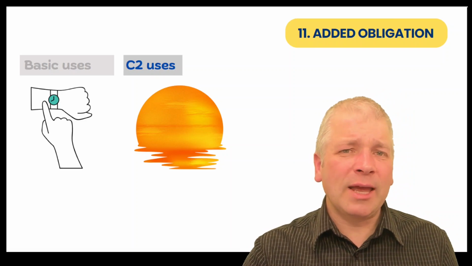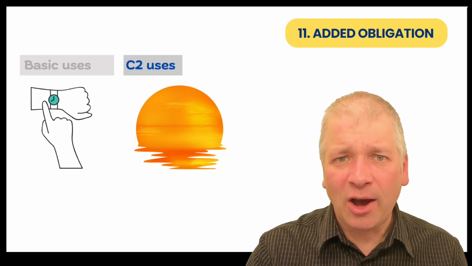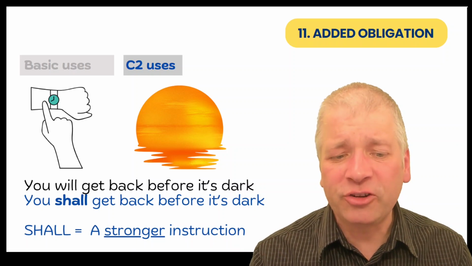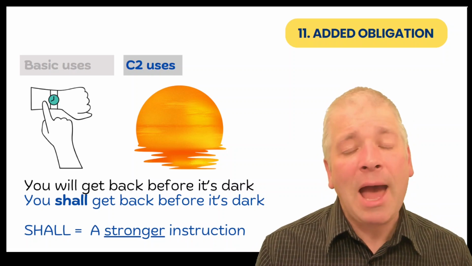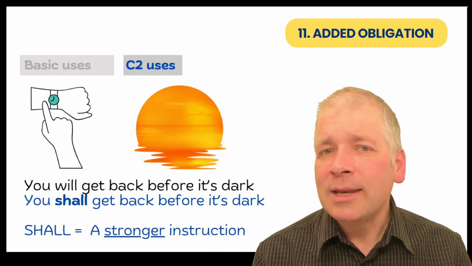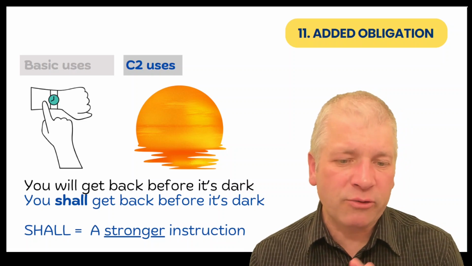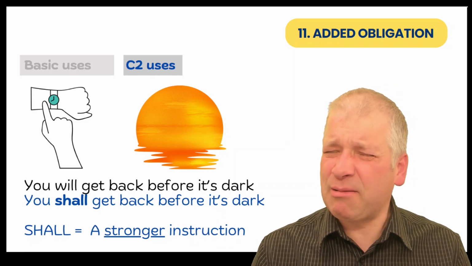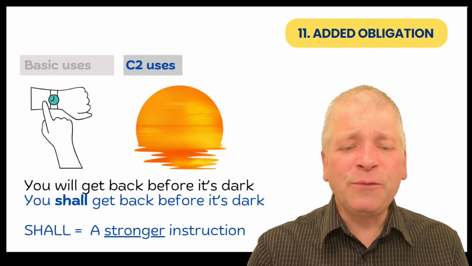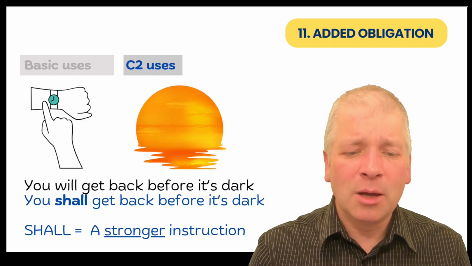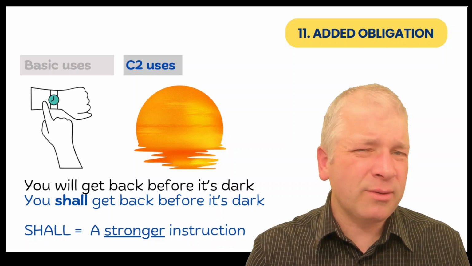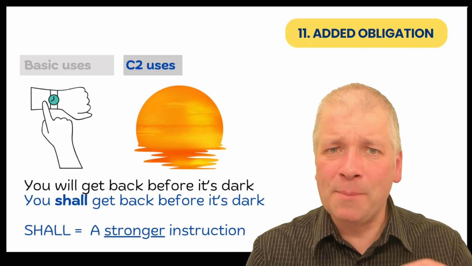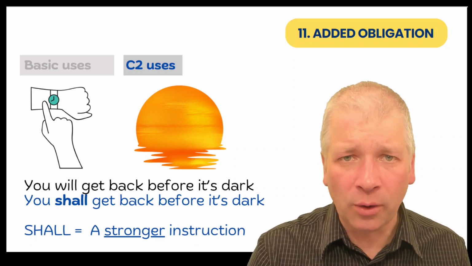Here we have someone looking at their watch because it's about to get dark. What happens in this situation? Well, sometimes a parent will tell a child, "You shall get back before it's dark." Now here, shall is a stronger instruction than will. If you say you will get back before it's dark, it just sounds like you're predicting the future. But if you say you shall get back before it's dark, then you're more than predicting the future. You're indicating to them, I require this of you. I'm putting added obligation on.